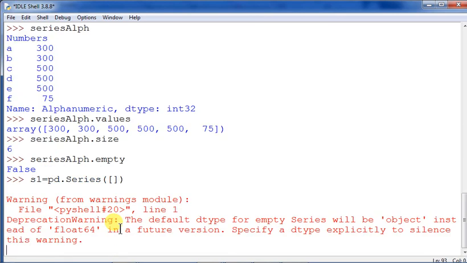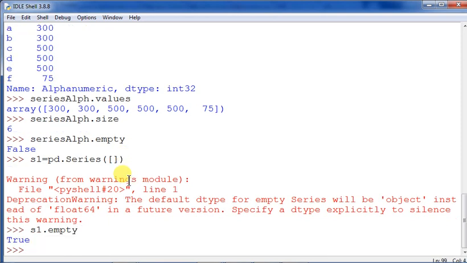Fine, so it is just created. The default data type for an empty series will be object instead of float64 in a future version. That is just a warning, actually. Now s1 dot empty will come true, since s1 has been created as an empty series. Students, you have to understand the difference between a series that contains values and an empty series.